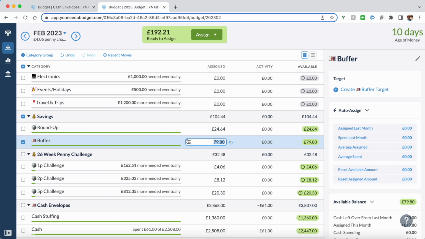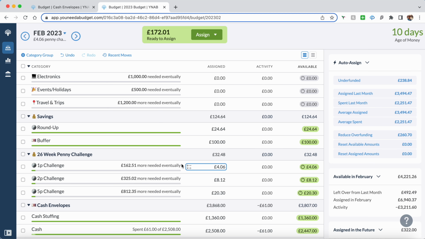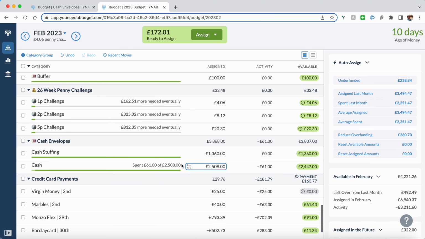What am I going to do? Should I add? We'll make this £100 my buffer, so 79.80. And I love the fact that I can do calculations in YNAB. So that makes my account buffer £100. That still leaves me with 172.